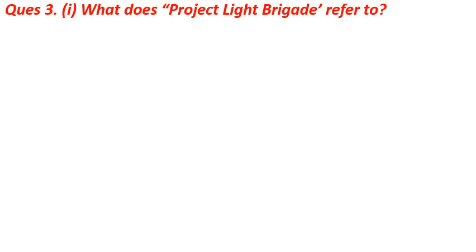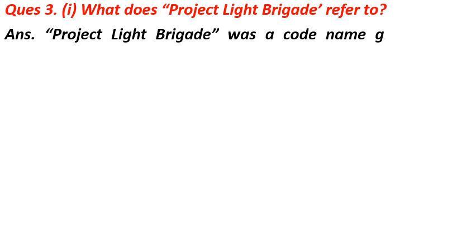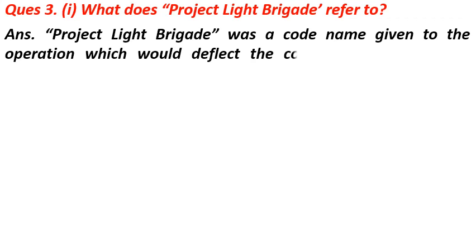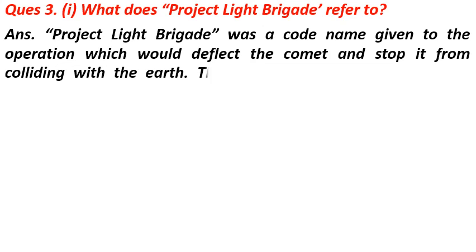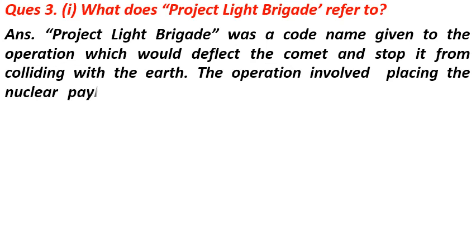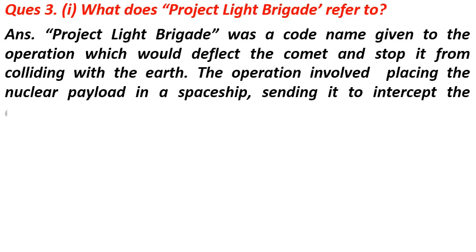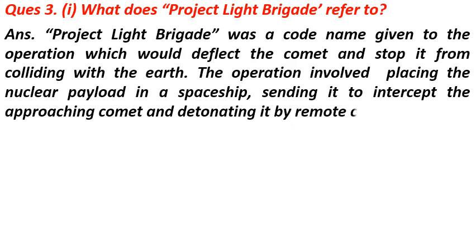Question number 3 part 1 is, what does Project Light Brigade refer to? The answer of the question is, Project Light Brigade was a code name given to the operation which would deflect the comet and stop it from colliding with the earth. The operation involved placing the nuclear payload in a spaceship, sending it to intercept the approaching comet and detonating it by remote control.